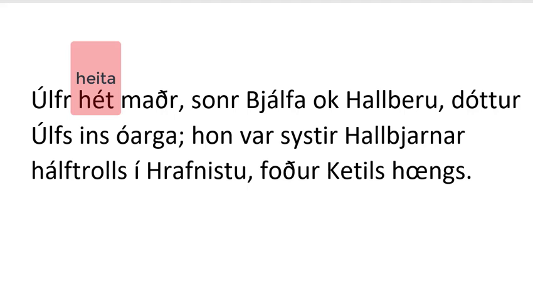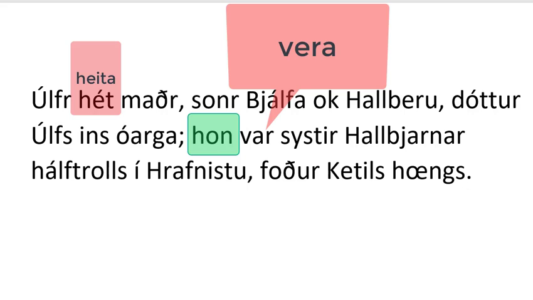You'll notice there's a semicolon there. This is a nice jointed construction. We've got two independent clauses on either side. The interesting thing about the second half is that independent clause begins with hon, which is a feminine pronoun, she, referring, of course, to Halbera, the mother of our main character. And then the main verb in that clause is var, which is from vera, which is the verb basically to be. And this is the past tense third singular var, which means was. So she was the sister.